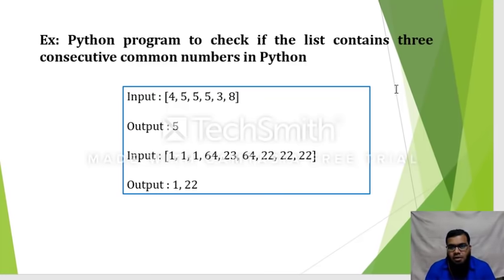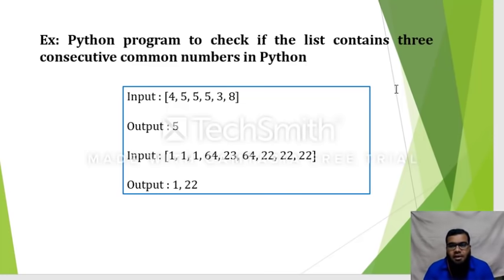Suppose I am in the first list, I am taking 4, 5, 5, 5. So what I do is I'll compare the first 2 numbers, then I'll compare the second number with the third number, and I'll compare the third number with the next number. So at least 4 positions I require. That is a basic thing. We need to take the range as at least 4 positions.